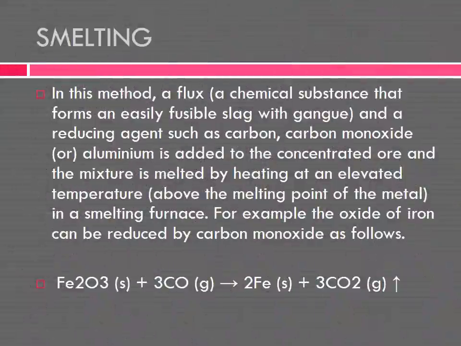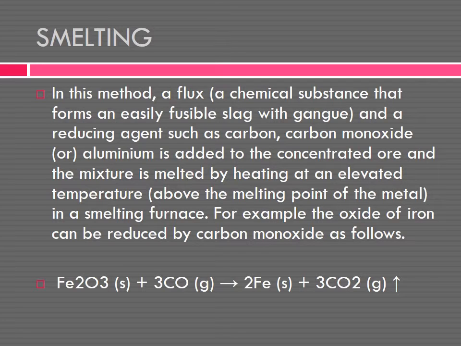Now, what is smelting? In this method, we are taking a flux and a reducing agent. What is a flux? Have you heard about a flux? A flux is a chemical substance that forms an easily fusible slag with gangue.